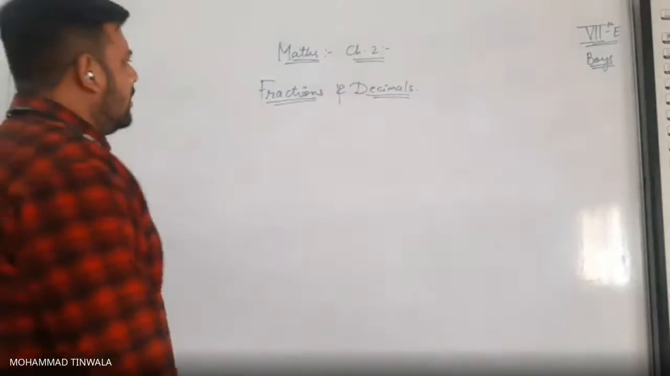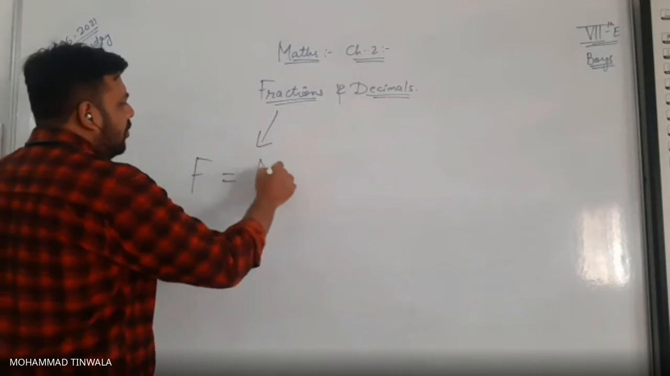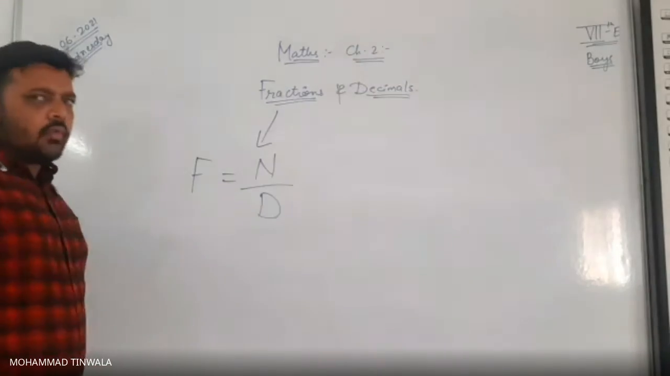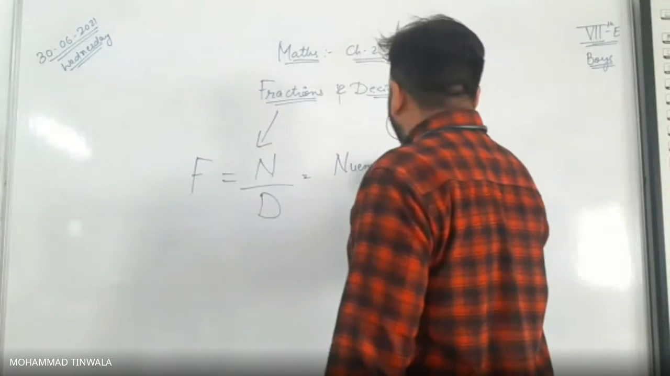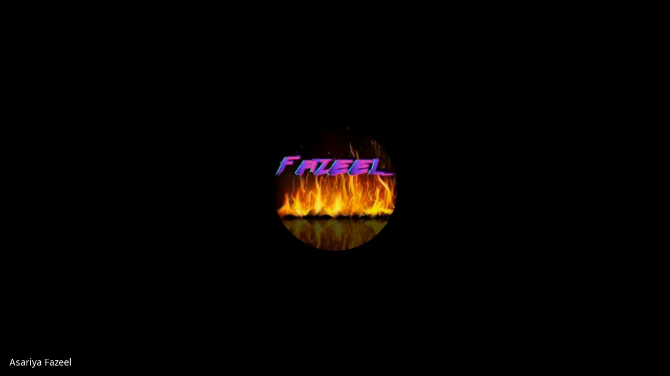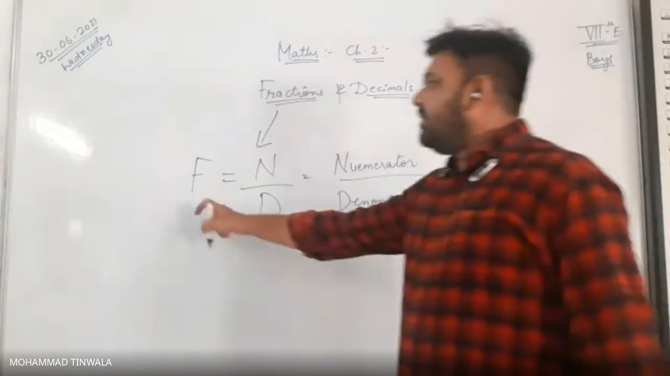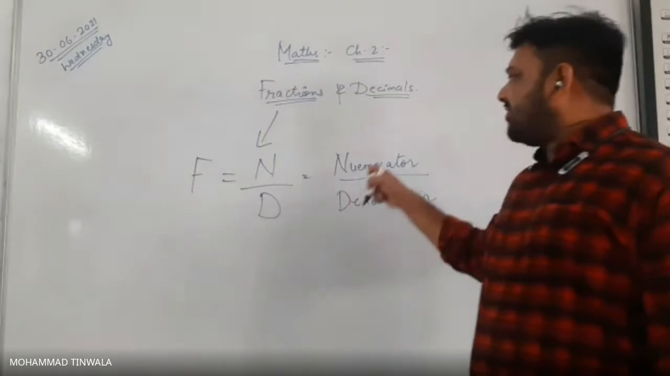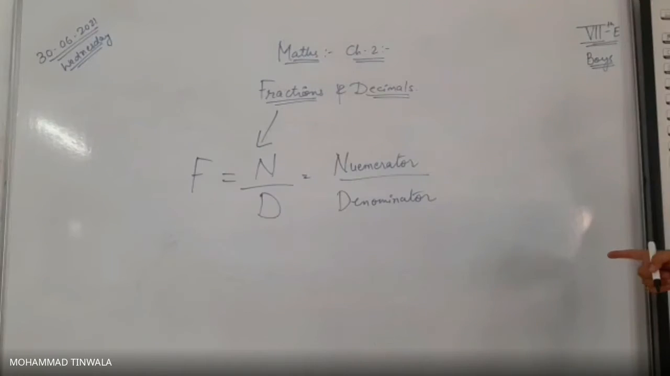Fraction stands for F is equal to N upon D. N means numerator, D means denominator. Fraction is denoted as N upon D, which stands for numerator upon denominator. Any doubt with this? No, sir.